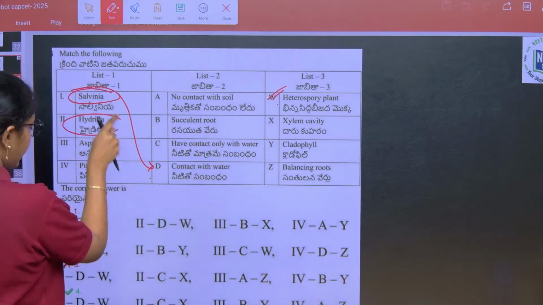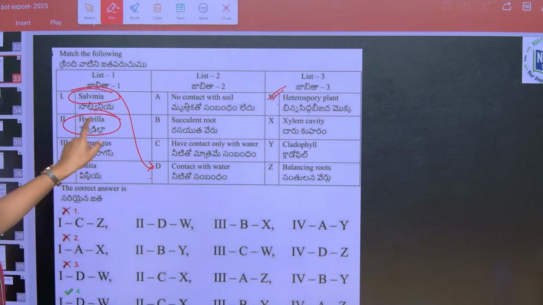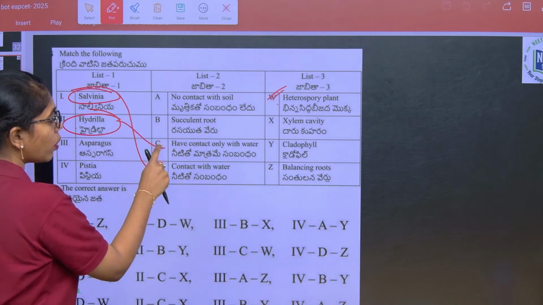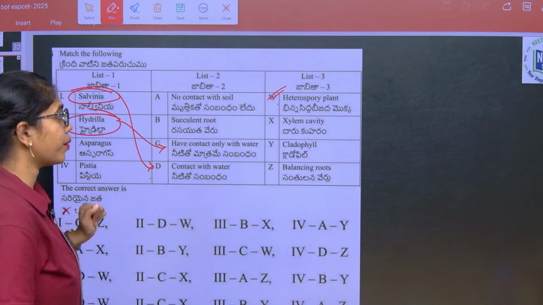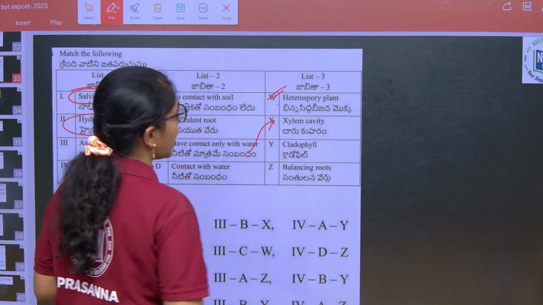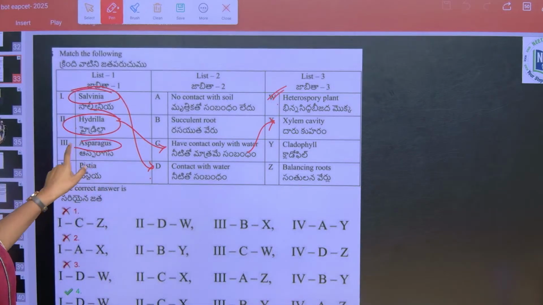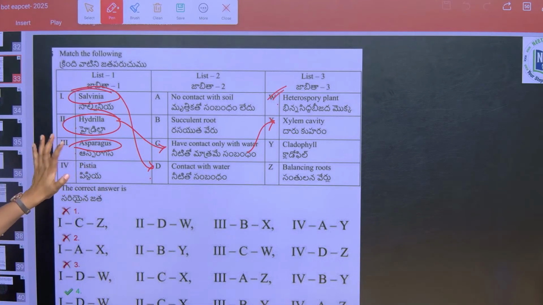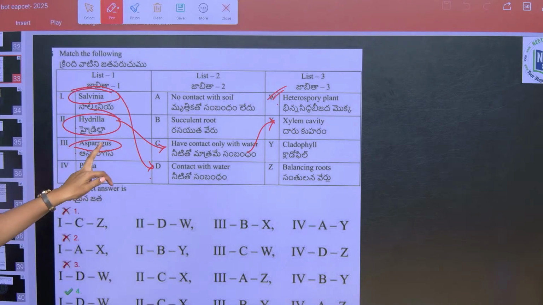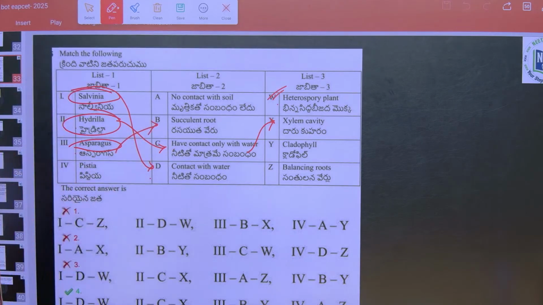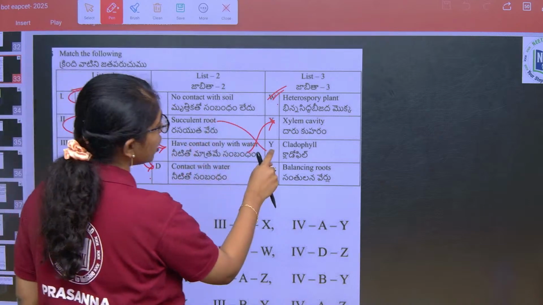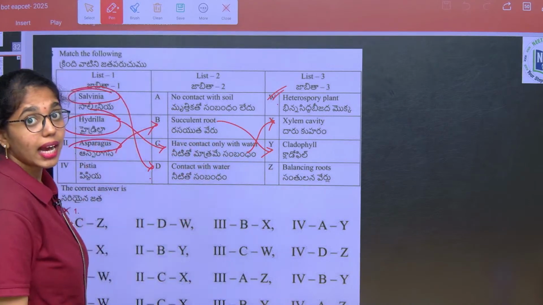And then Hydrilla. Hydrilla has contact only with water because it is a hydrophyte, and it has only xylem activity. Asparagus has fibrous roots, wherein this is a succulent root, and it is also an example for cladophyll.